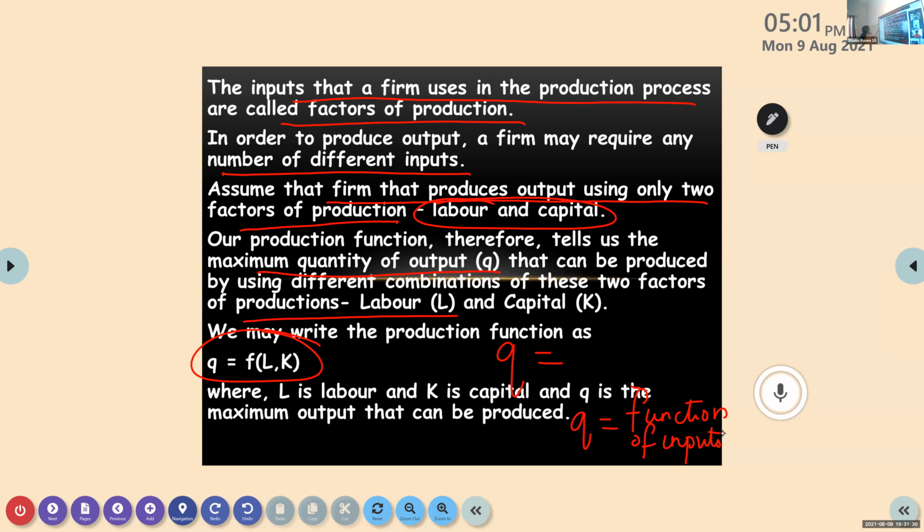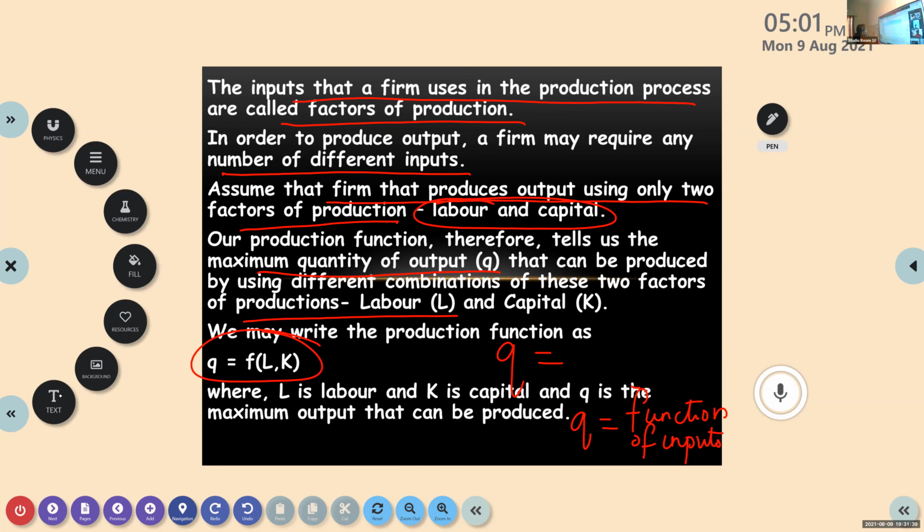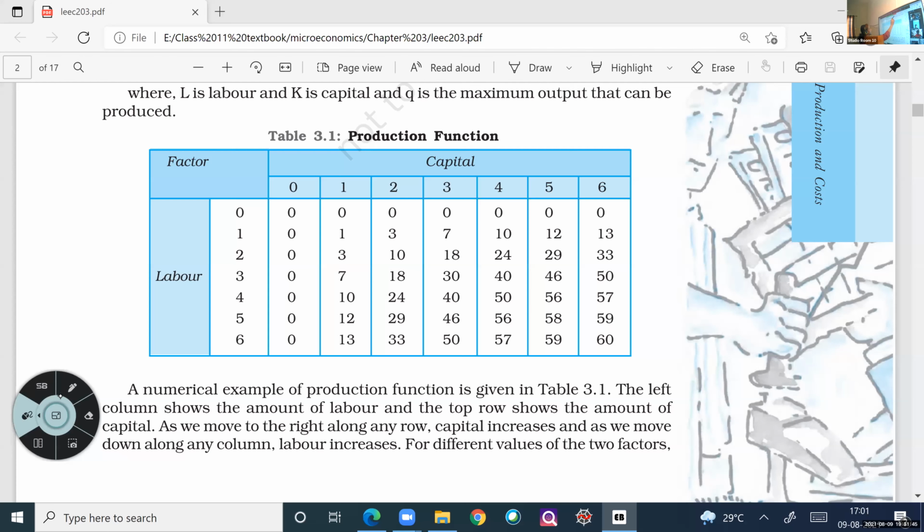Now one example they have given in your textbook. Just I'll show you that. Here the production function is given. On this side, you can see the number of units of capital increasing. On the top, this side, you can see the number of units of labor increasing. Now, what is the output given when we are using two units of labor and 2 units of capital? What is the output given here?